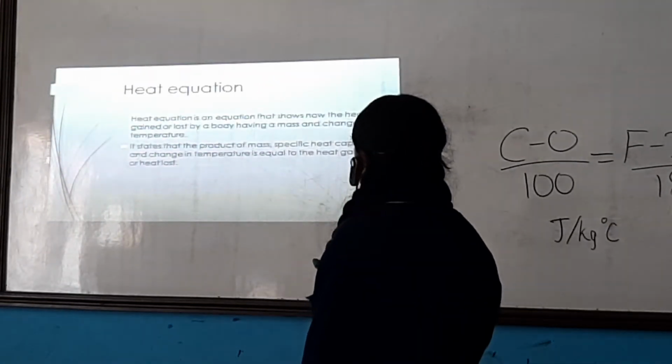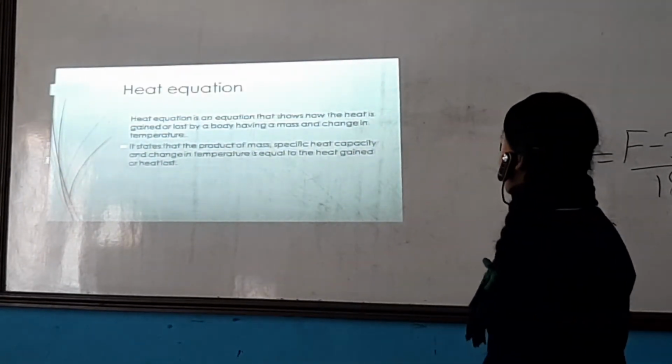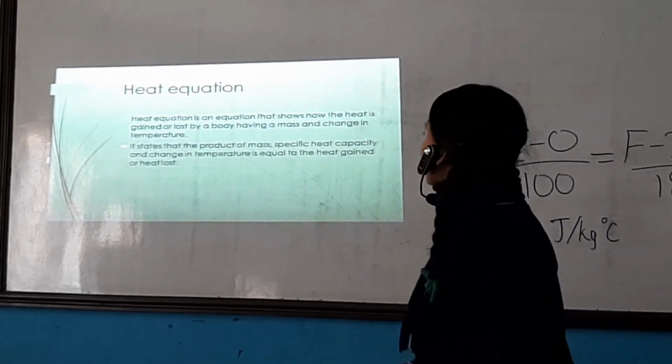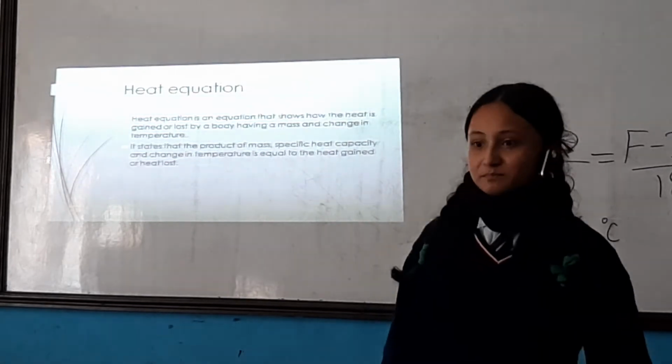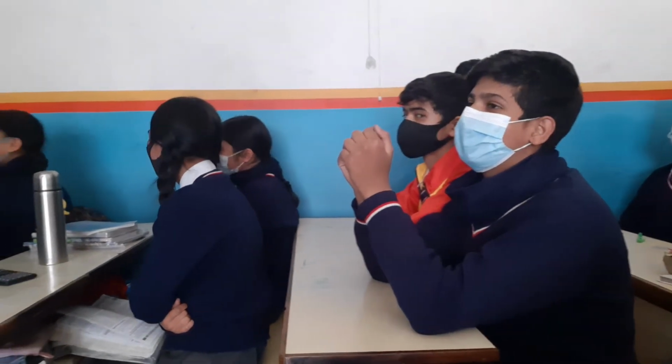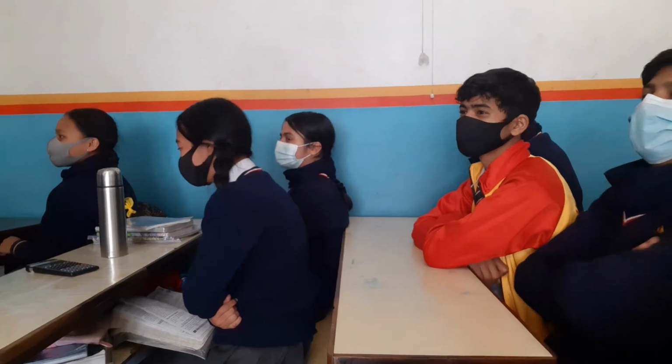Heat equation. The heat equation is an equation that shows how heat is gained or lost by a body having a mass and a change in temperature. It states that the product of mass, specific heat capacity and change in temperature is equal to the amount of heat of the body.